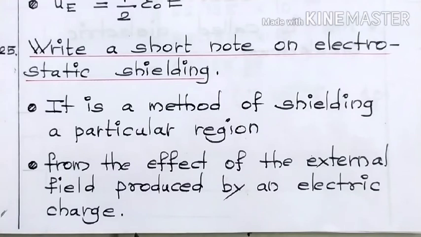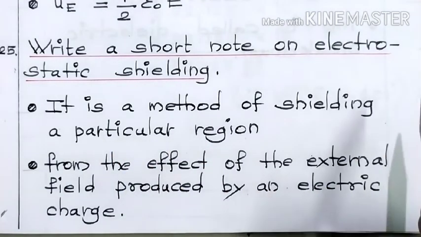So, an electric charge is there. It produces an electric field. So, in order to protect a particular region from this electric field, we follow a sort of method. That method is called what? Electrostatic shielding.